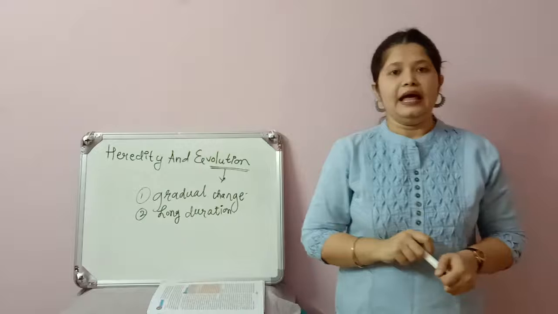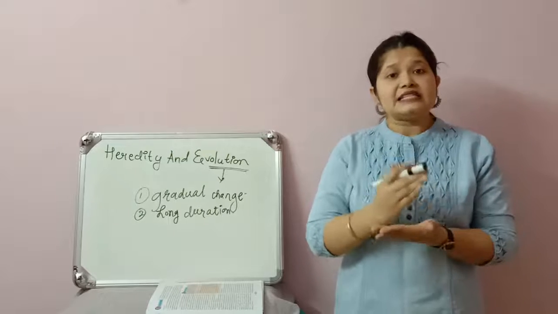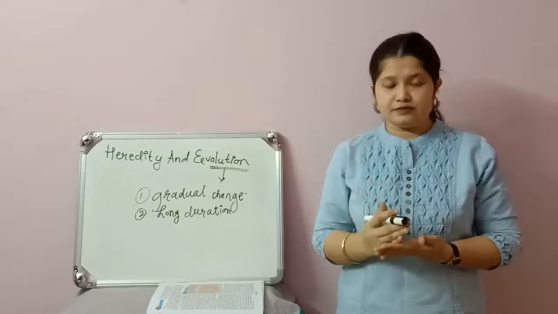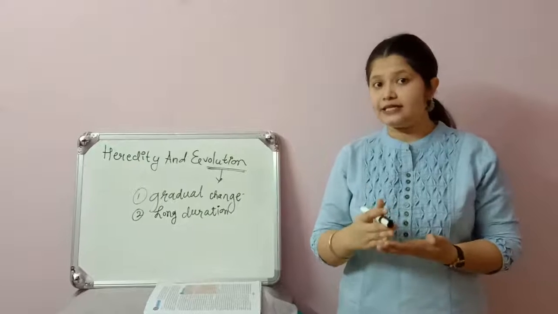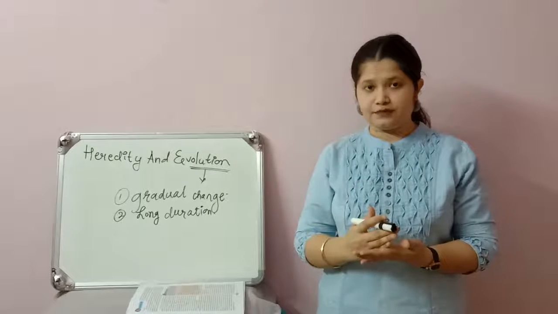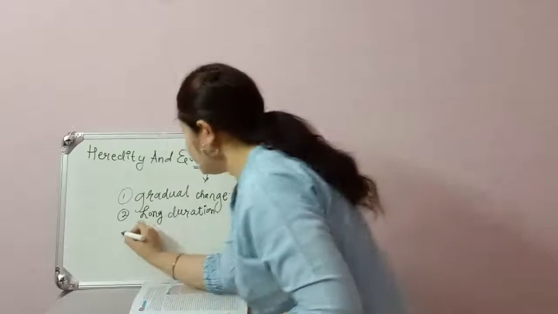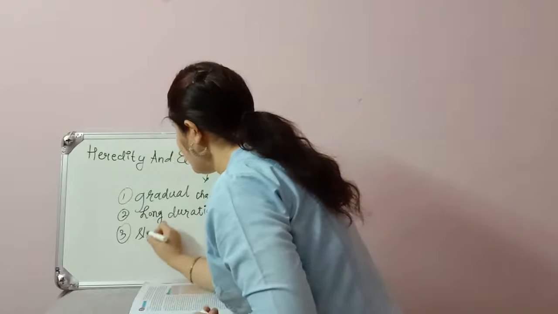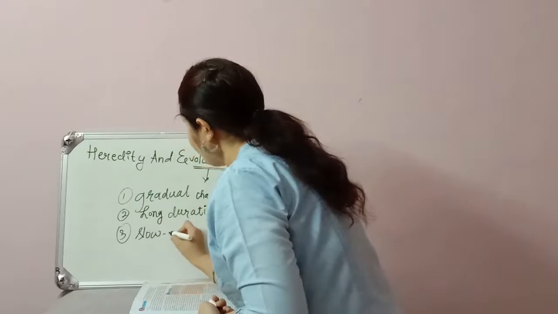Next, it is a slow going process. Friends, evolution is a slow going process. So the next word is slow process.